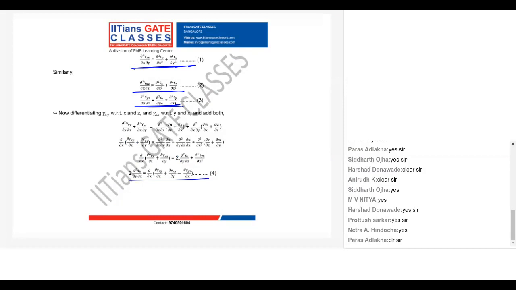You can see here it is ∂² with x and y, so gamma xy is equal to ∂²/∂x² epsilon y, and then ∂²/∂y² epsilon x. So these are the easier ways to remember compatibility equations. Anyone has any doubt here?